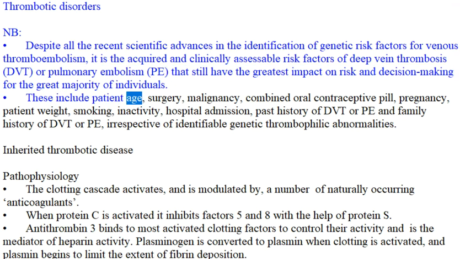These include patient age, surgery, malignancy, combined oral contraceptive pill, pregnancy, patient weight, smoking, inactivity, hospital admission, past history of DVT or PE and family history of DVT or PE, irrespective of identifiable genetic thrombophilic abnormalities.